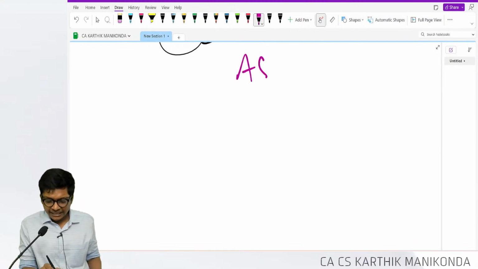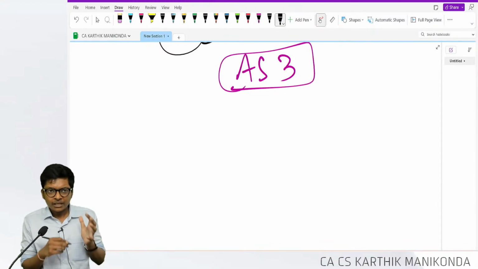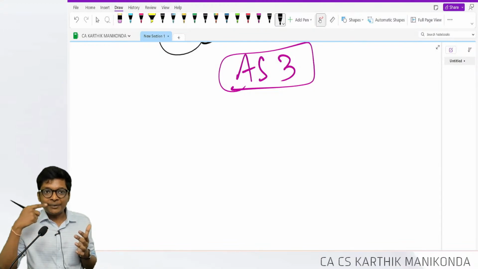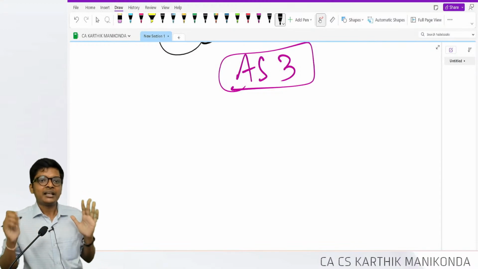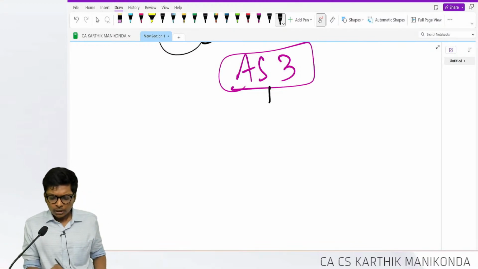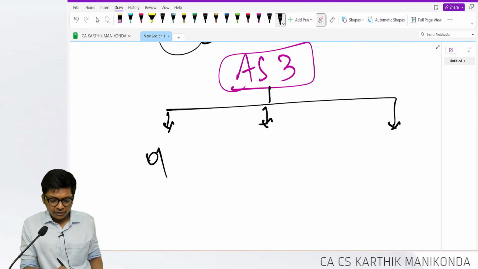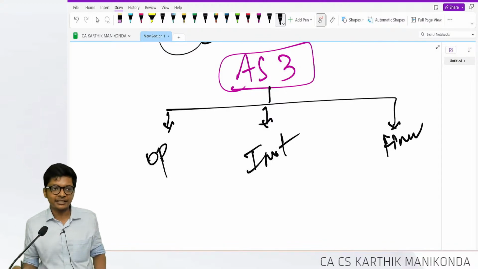Now, lastly, AS3 for just 5-10 minutes. AS3, more than asking in a separate question in accounting standards, comes as a separate module 2, financial statement chapter, preparation of cash flow statements. Basically, what you should learn here is, first be clear about the definitions of operating, investing, financing.